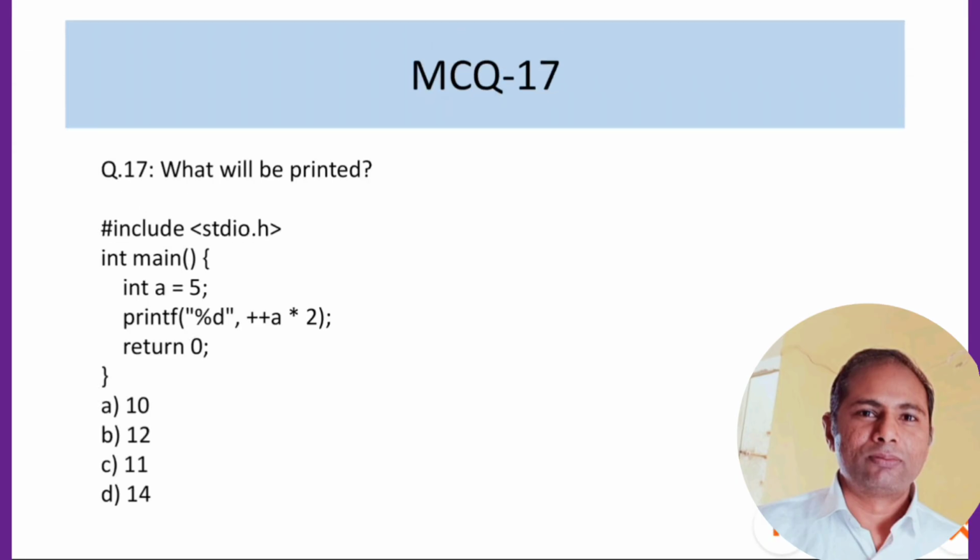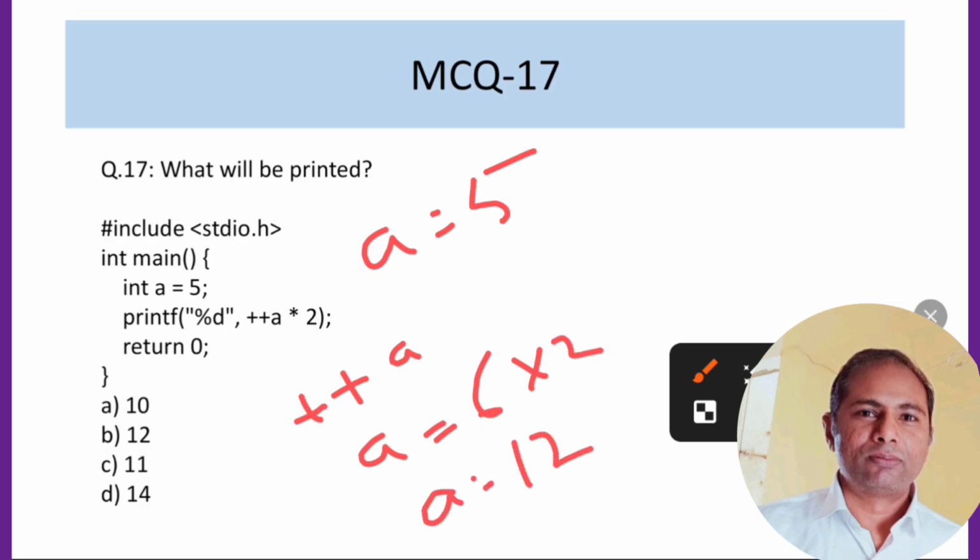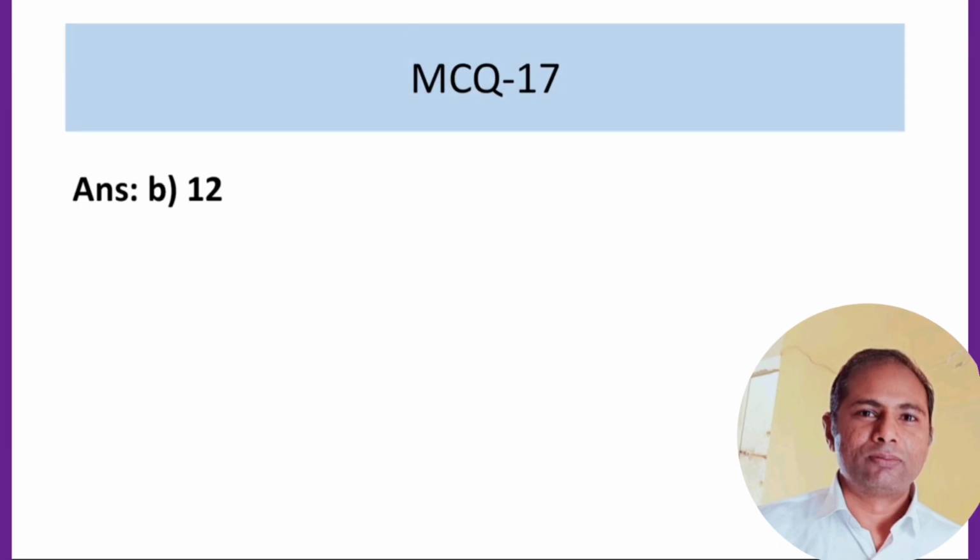Now MCQ 17 is asking what will be printed. The program is given, where a is equal to 5. Now what has been given is plus plus a, which means pre-increment. So pre-increment will make a equal to 6. Now we are multiplying this by 2, so the value printed will be 12. So I think we should go with the option 12. We can check the correct answer from the computer. So I think 12 is the correct answer.